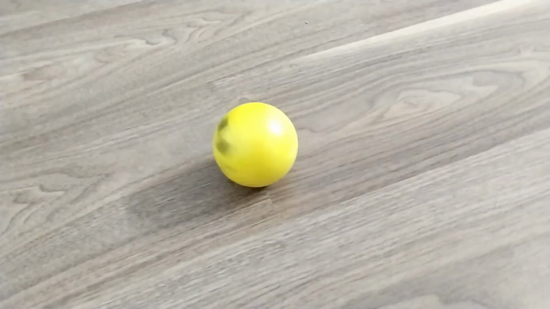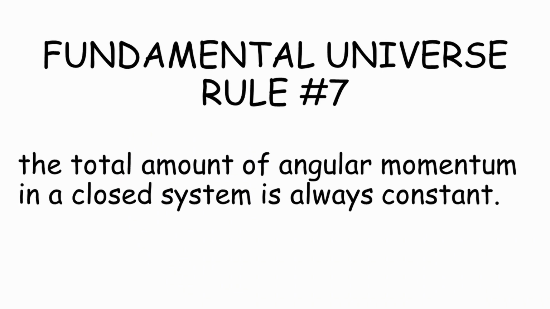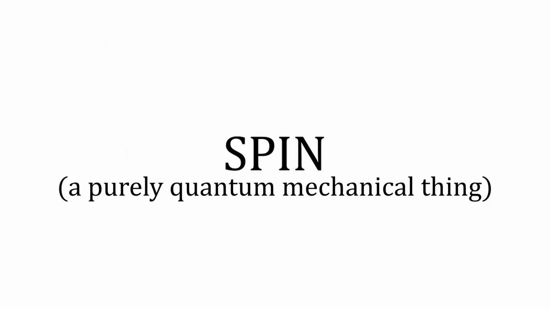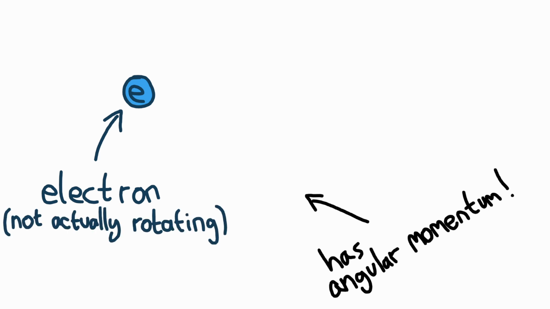Angular momentum is a quantity that objects have depending on how much they are rotating. And just like regular momentum, angular momentum is also conserved. The total amount of it doesn't change over time. Now spin is something that only quantum particles have. It's some angular momentum they possess even though they aren't actually rotating.